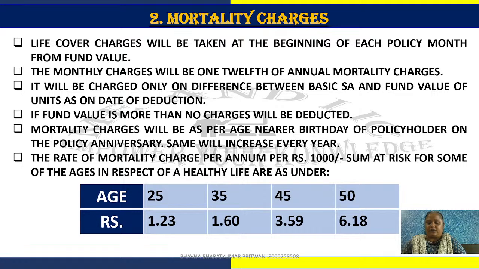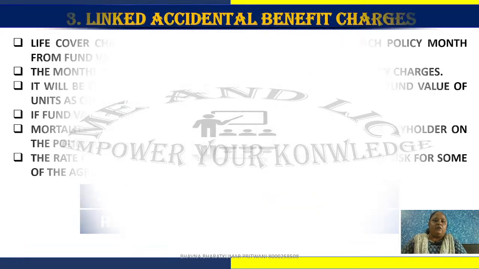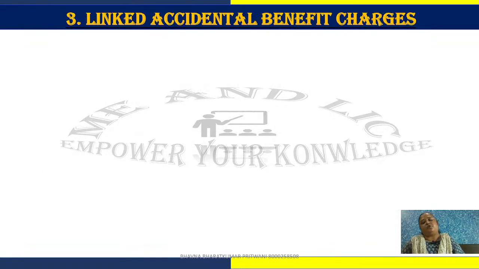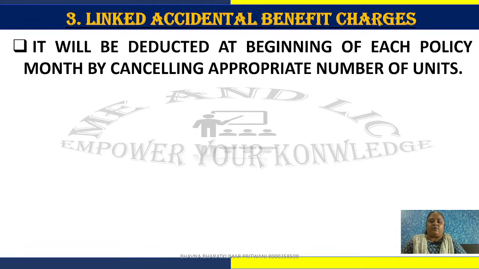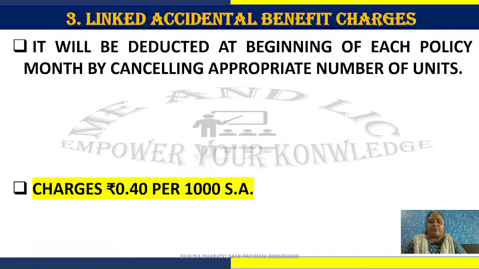In the market, if you are investing, there are so many charges. We can forget that, no? Then mortality charges are charged as per this. Some units are cancelled every month for these mortality charges. Now, linked accidental benefit, that is optional. You can buy it or you can cancel it. It will be deducted at the beginning of each policy month by cancelling an appropriate number of units.